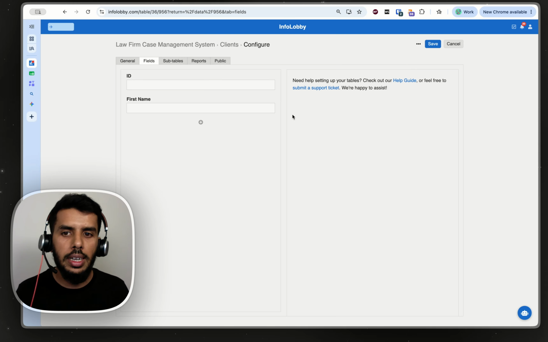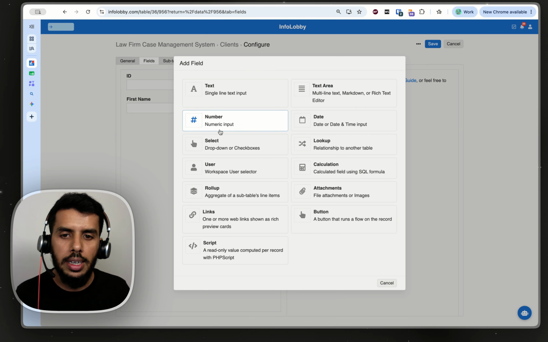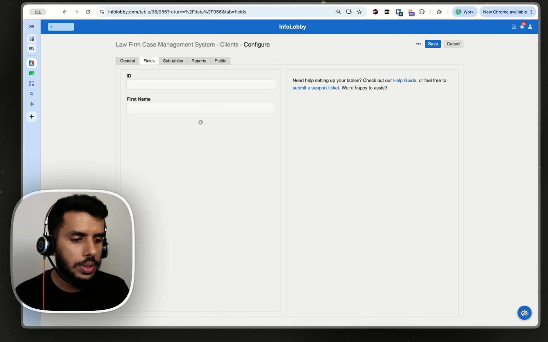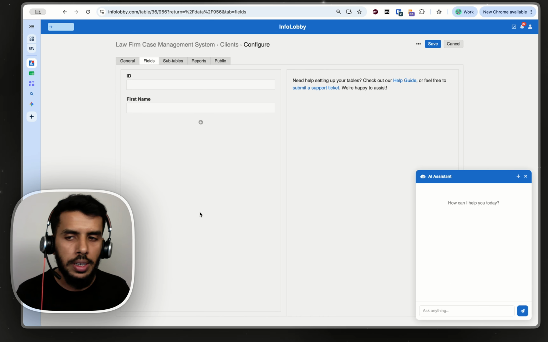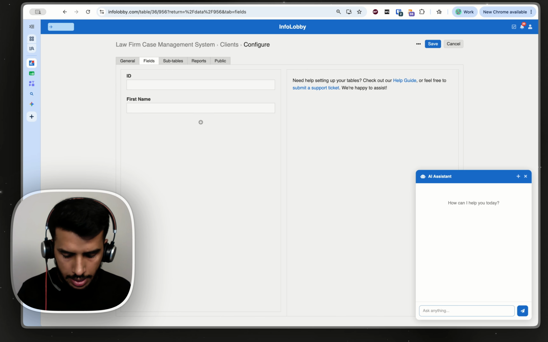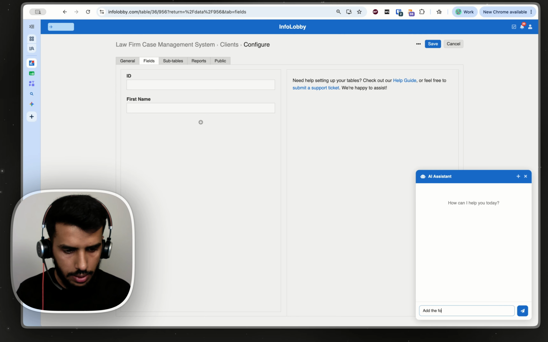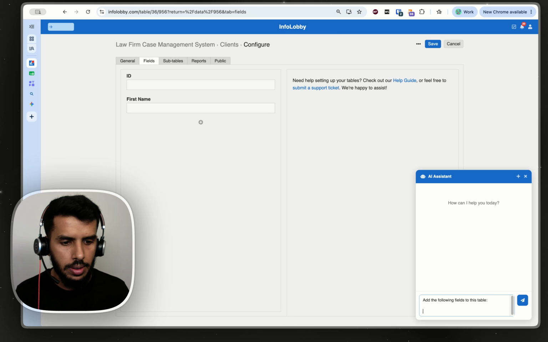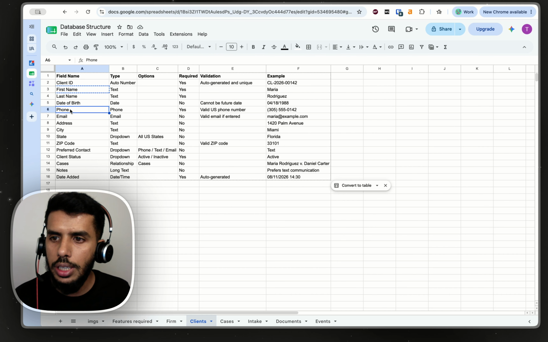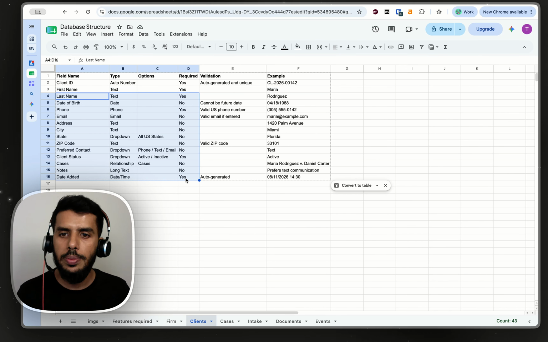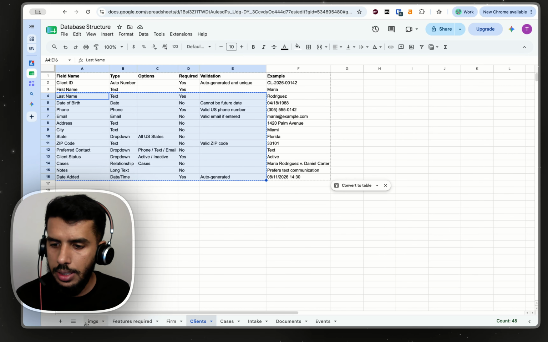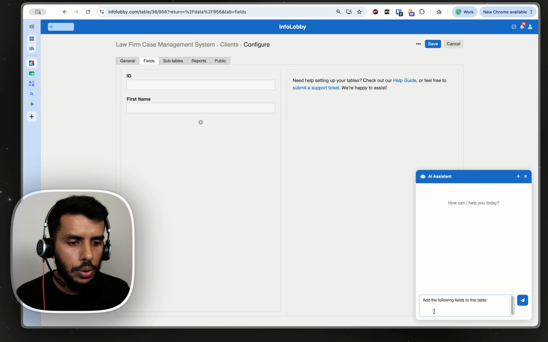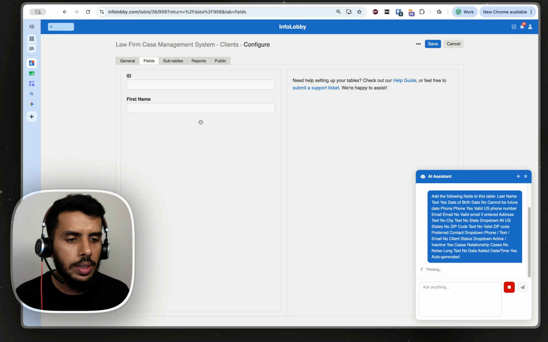Now let's build the other fields. You can either click here and add them one by one. I prefer to use the little AI feature that it gives us for free, and I'm going to say add the following fields to this table. And then I'm going to copy this Excel sheet. We have already done first name. I'm going to copy from here, this one, and this one, and this one. All right. And then go to InfoLobby, give it to the chat. Let's see what it does.